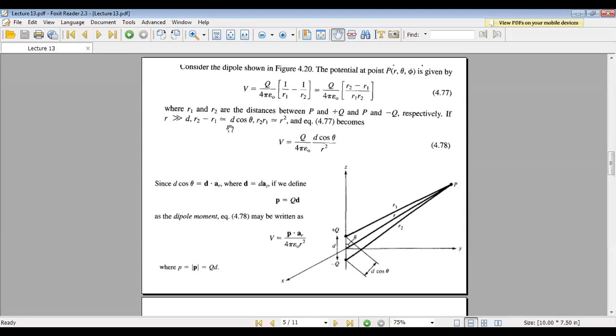So what about this R2 minus R1 equal to d cos theta? So here I'm going to take.